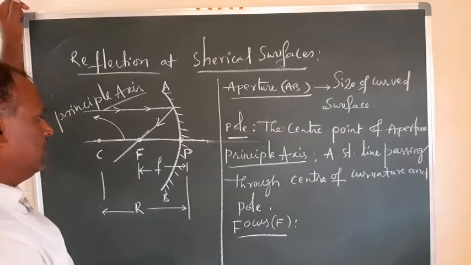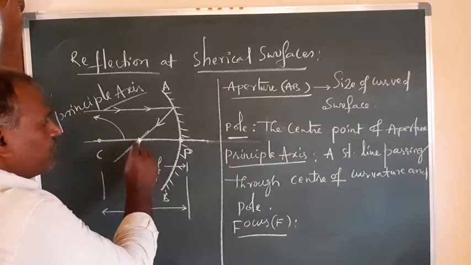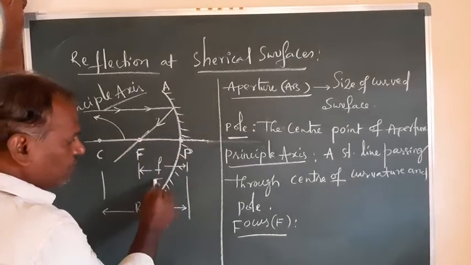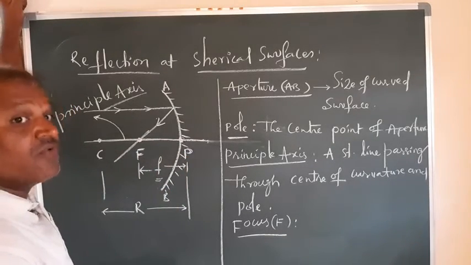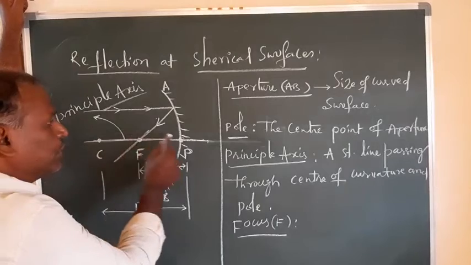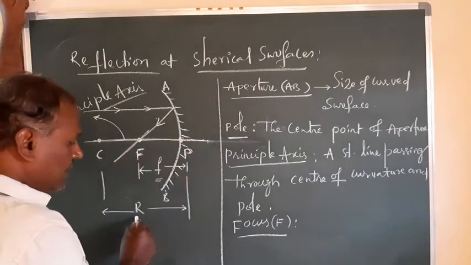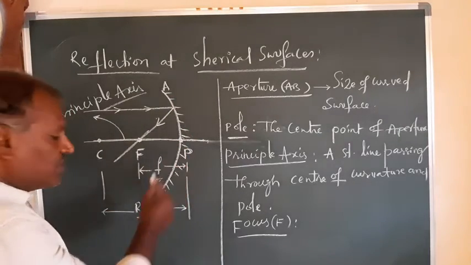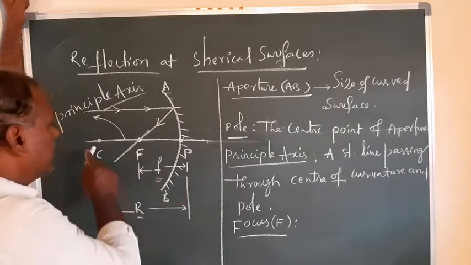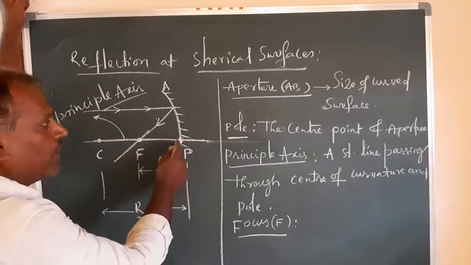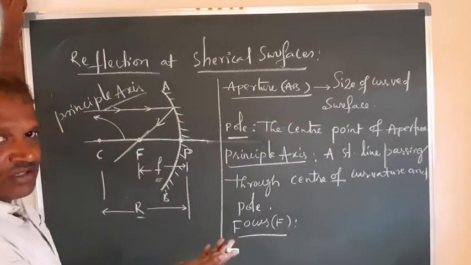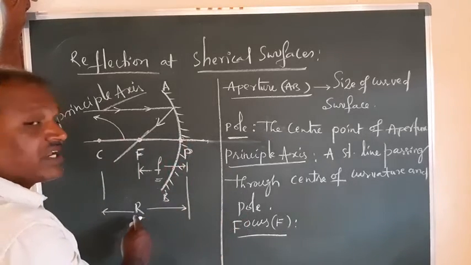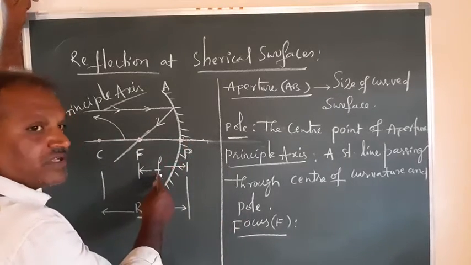Now the distance from focus to pole, this F to P, is called the focal length. What is that? Focal length. The distance from C to P, what is that? It is called the radius of curvature. For this curve, what is the radius? The distance is called capital R. From where to where? From the center to the point P. Not only point P, any point on this curve, it is a radius only, right? So C to P is also a radius. So R is called the radius of curvature and F is called the focal length.